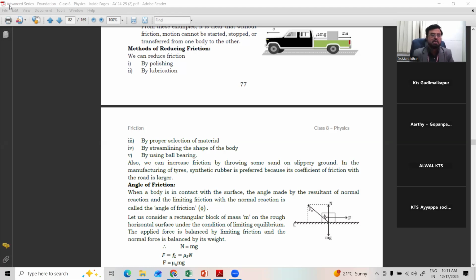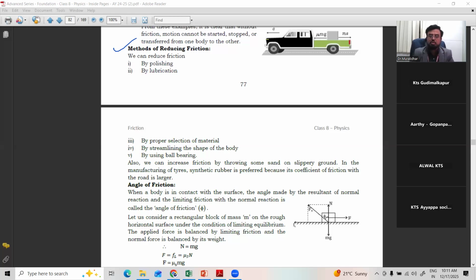Now, the next one is methods of reducing friction. So how to reduce the friction? Why reduce it? I already told you. Because of friction, heat is produced in various mechanical devices, automobiles or any machines. So when heat increases, what happens? The machine may be damaged. There is wear and tear in the machine. A simple example, you gave the cycle only.